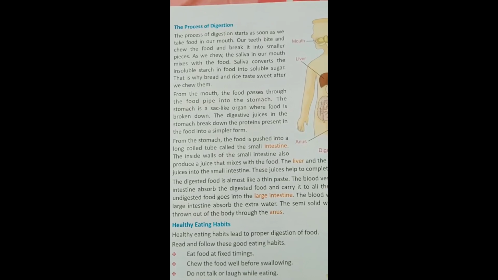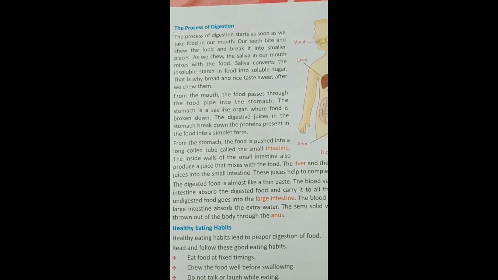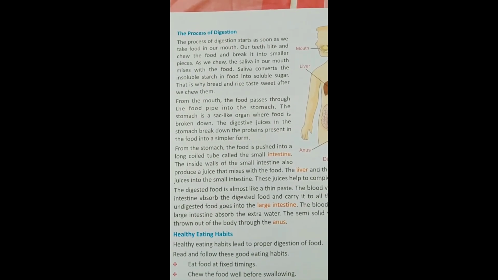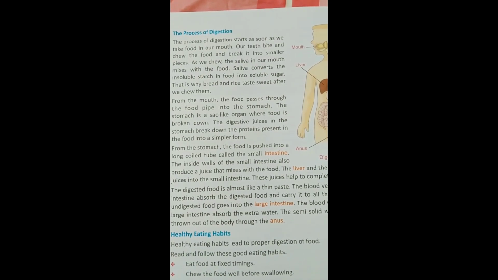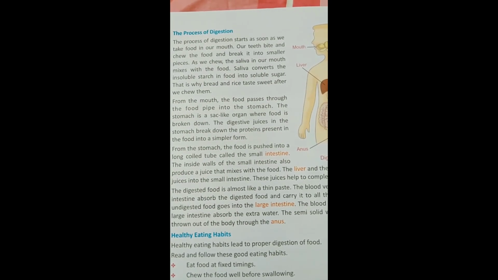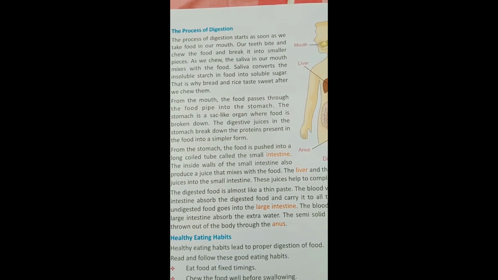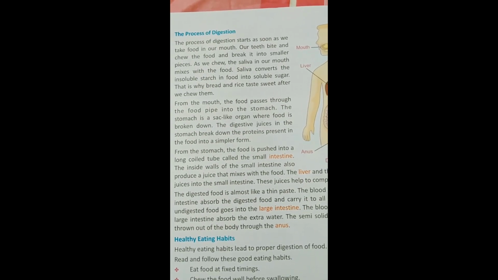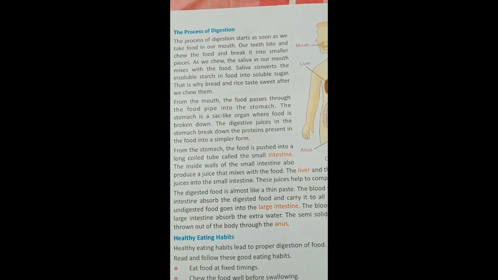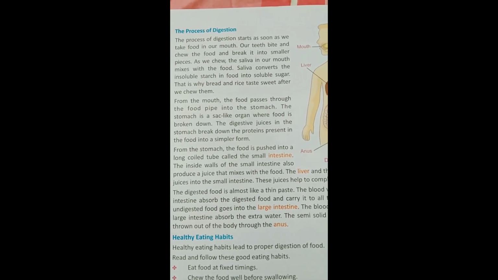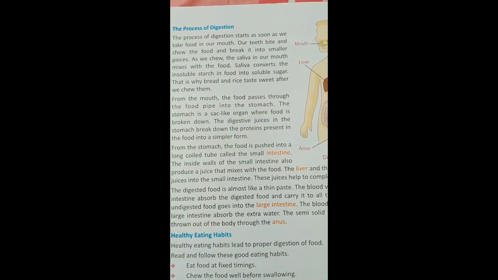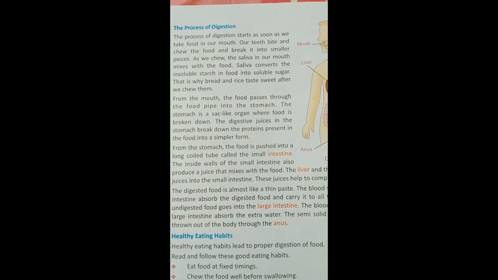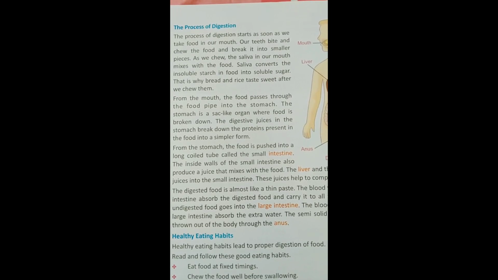Now, students, we will read about the process of digestion. The process of digestion starts as soon as we take food in our mouth. Our teeth bite and chew the food and break it into small pieces. As we chew, the saliva in our mouth mixes with the food. Saliva converts the insoluble starch in food into soluble sugar. That is why bread and rice taste sweet after we chew them.